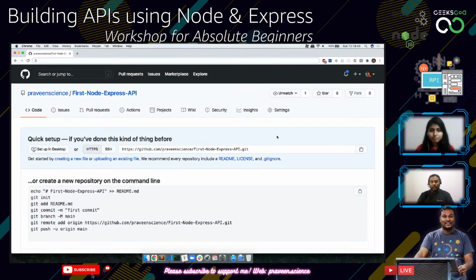So if you want to clone it, let's take a quick survey. How many of you want me to use the GUI for Git to clone it? How many want to use the CLI for Git to clone? What is your suggestion, Pooja? What should I use? CLI. Always CLI for you. Okay, let's look at what people say. So we have to respect their choices, right? So let's wait for them to answer too.